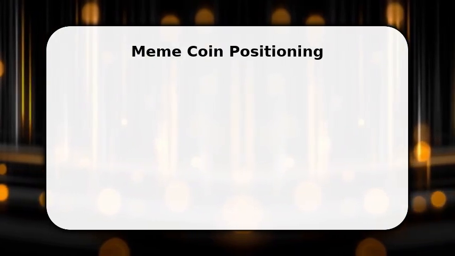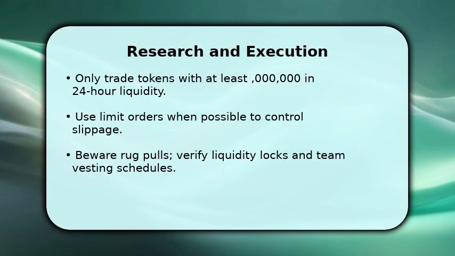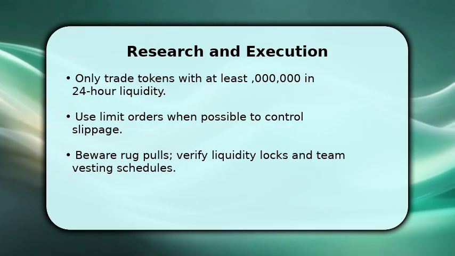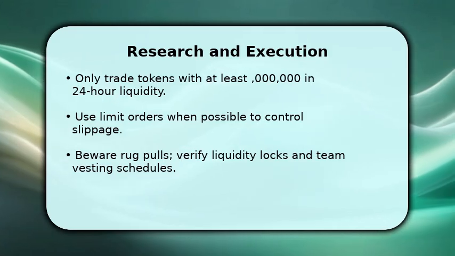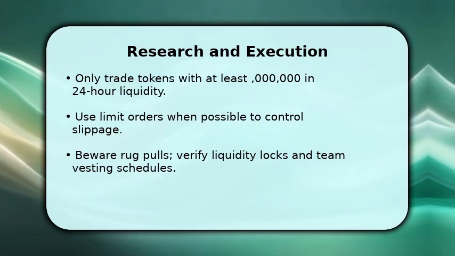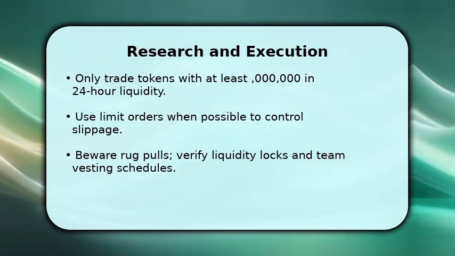Before buying, verify on-chain indicators and market depth because liquidity kills slippage and exit friction. Only trade tokens with at least 0.00000 in 24-hour liquidity. Use limit orders when possible to control slippage.